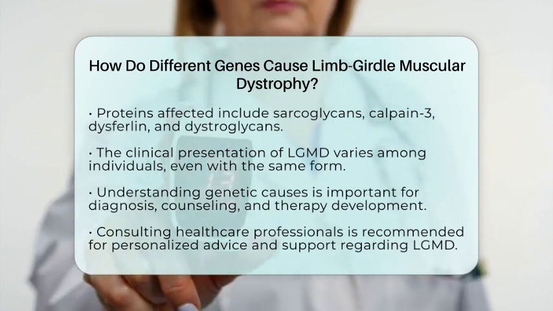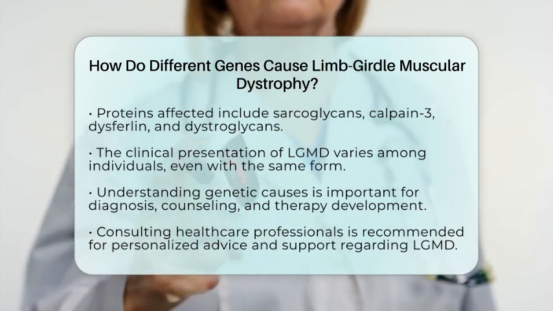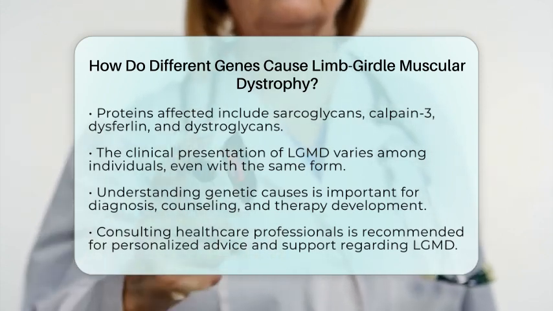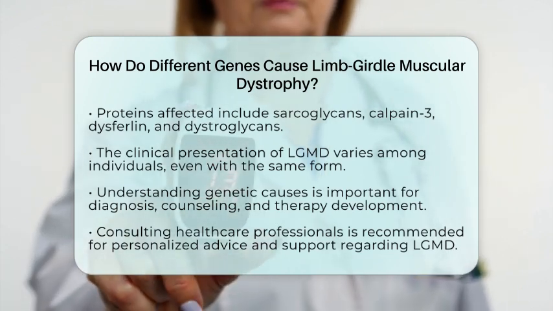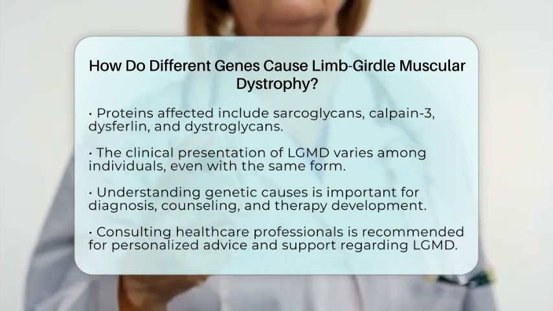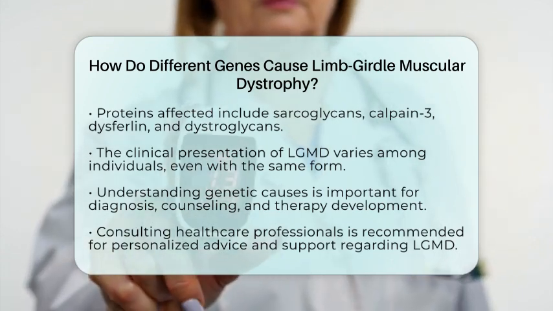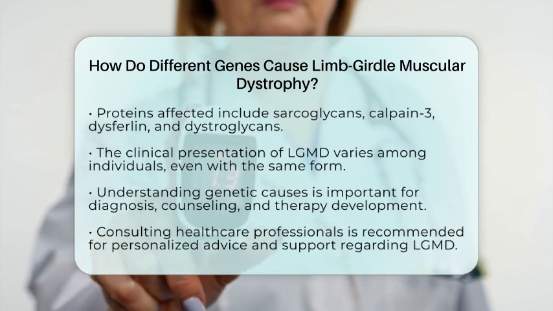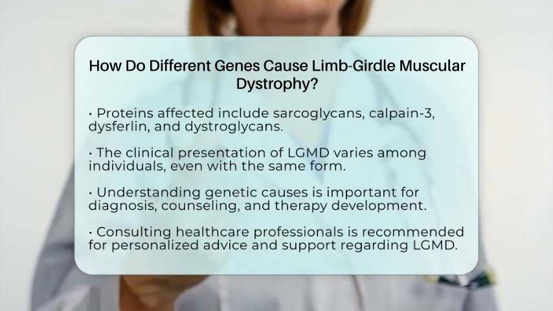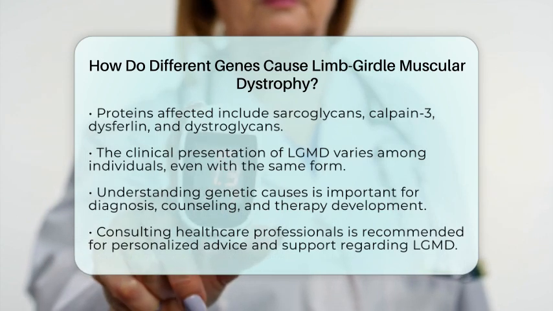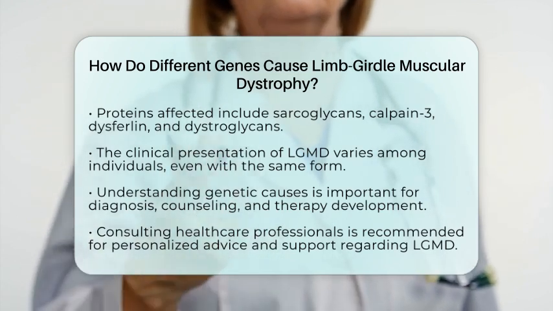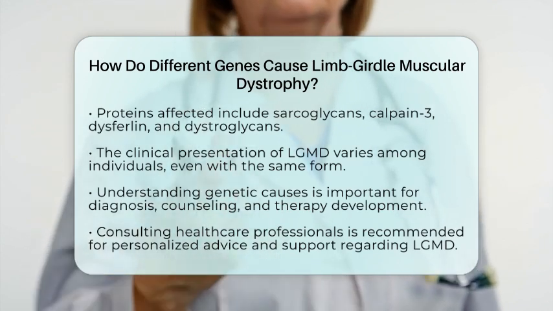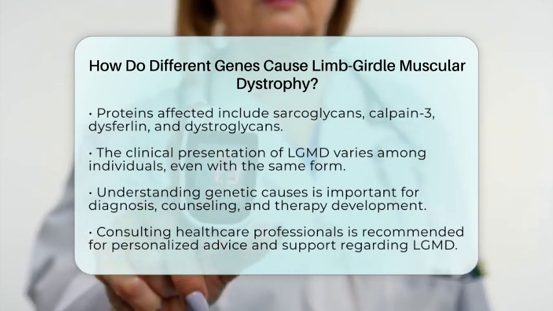In summary, different genes cause limb-girdle muscular dystrophy by producing defective proteins that are essential for muscle cell integrity and function. The specific gene mutated and the inheritance pattern, whether dominant or recessive, determine the subtype of LGMD, its symptoms, and how it progresses. Understanding these genetic causes is vital for accurate diagnosis, genetic counseling, and the development of targeted therapies. If you or someone you know is affected by LGMD, it is always best to consult with healthcare professionals for personalized advice and support.